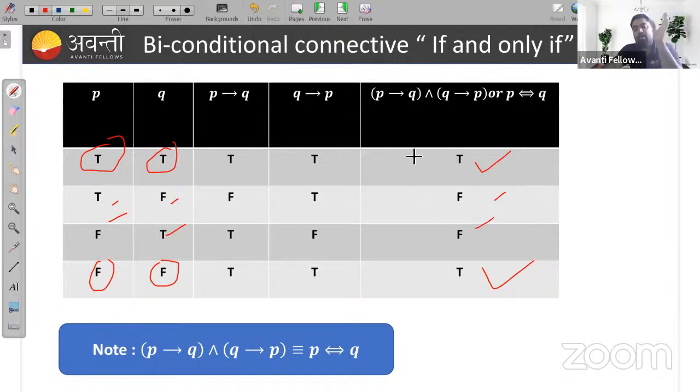Remember, and how can we break this? We can write this as P implication Q and Q implication P. Or we can write it directly like this. We can break this as like this. Okay, got it? So this is all about your biconditional.